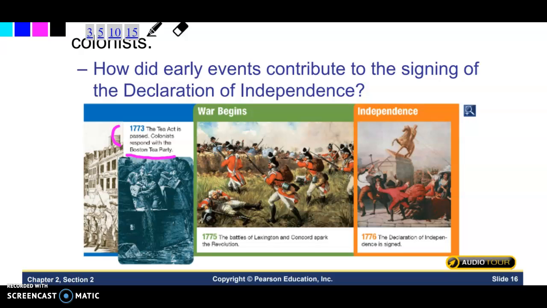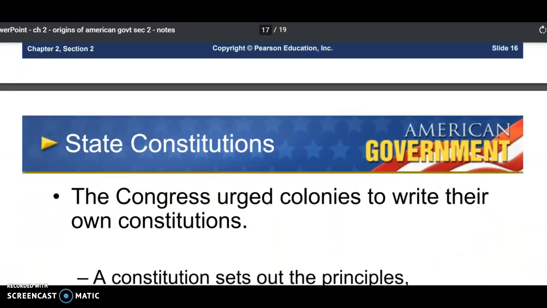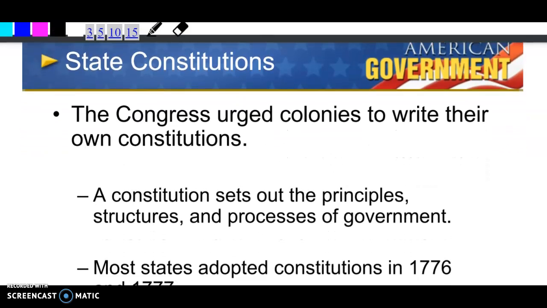So then in 1775, 2 years later, the war begins. The Revolutionary War sparks. And then 1 year later, in 1776, is when the Declaration of Independence from Britain is signed. Again, we haven't written anything down yet. Now we're going to begin taking more notes.